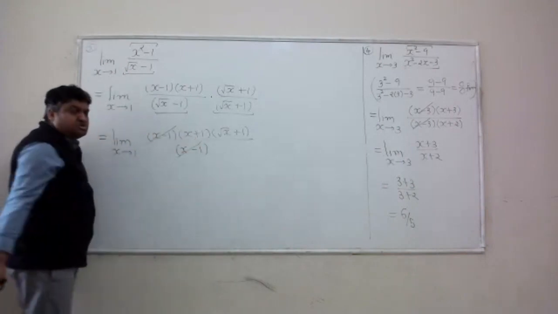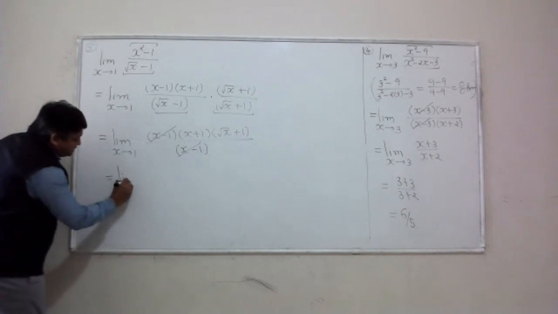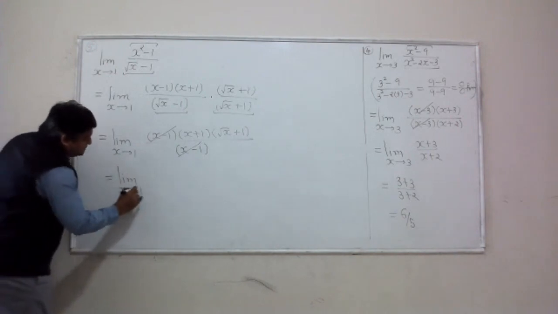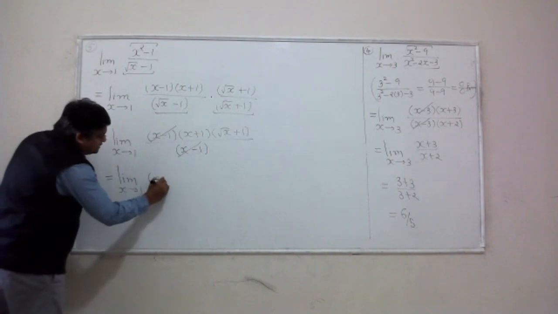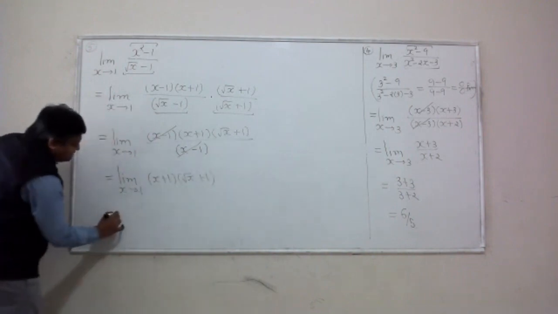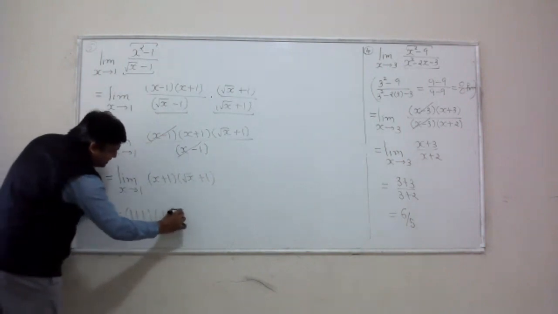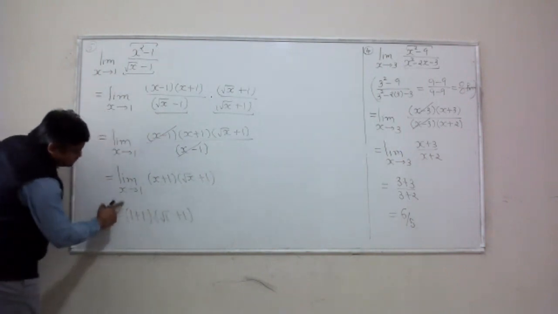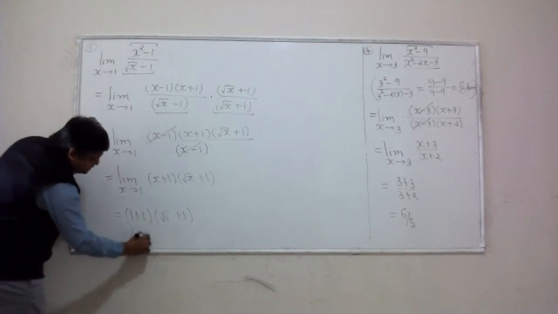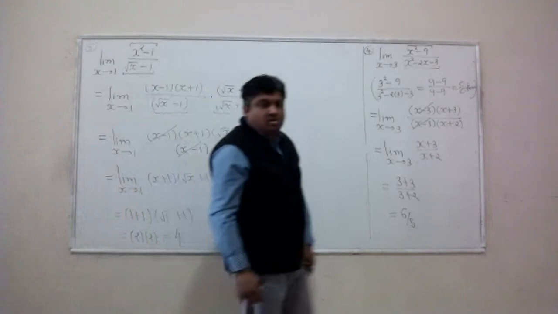Look, the problematic portion is gone. I'm really left with the limit as x approaches 1 of (x plus 1)(square root of x plus 1). Plug in x equals 1. At the moment you replace x by 1, you should stop writing the limit symbol. Look, 2 times 2. The limit exists, it is 4.